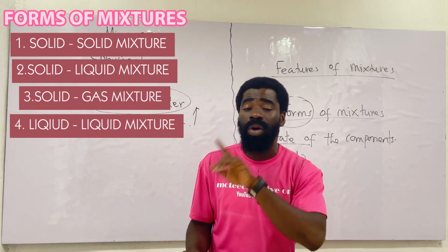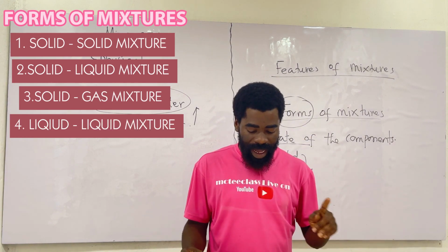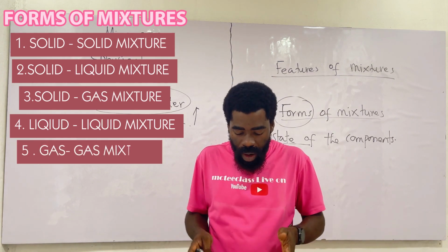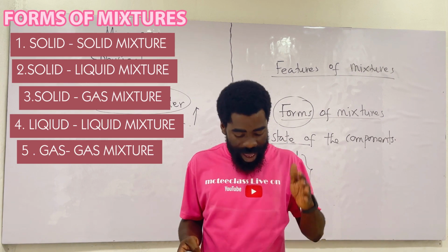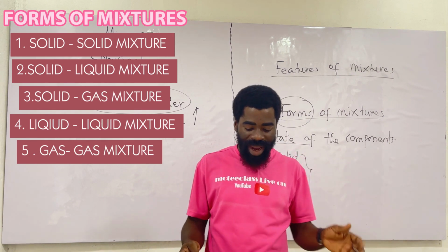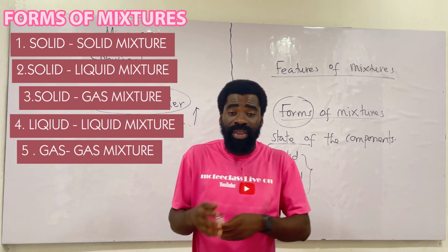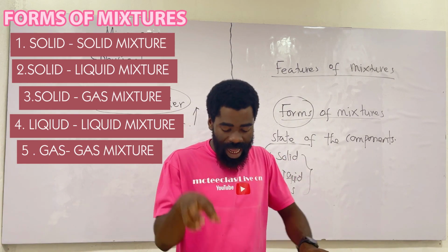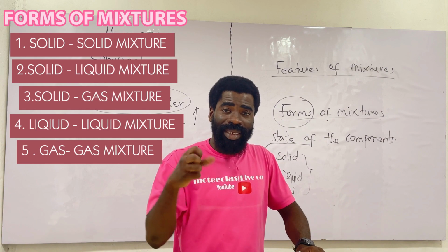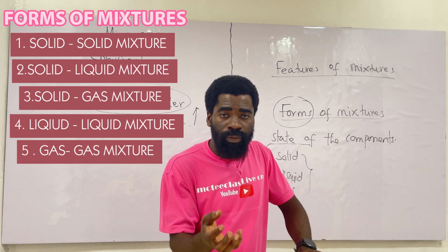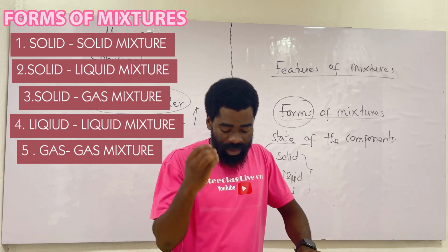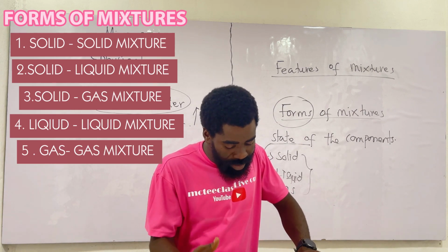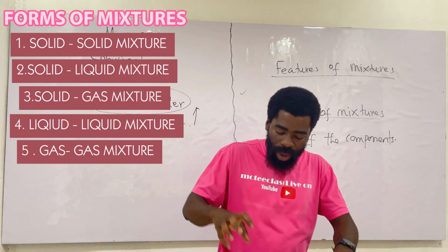I told you the definitions are all easy. What's a solid mixture? It's a mixture that consists of 2 or more solid substances. Example, we have gari and granite, gari and sugar. These are solids. So mixing those 2 together, we have a solid mixture. Sand and stone for concrete will give me a solid mixture. Rice and sugar also give me a solid mixture.